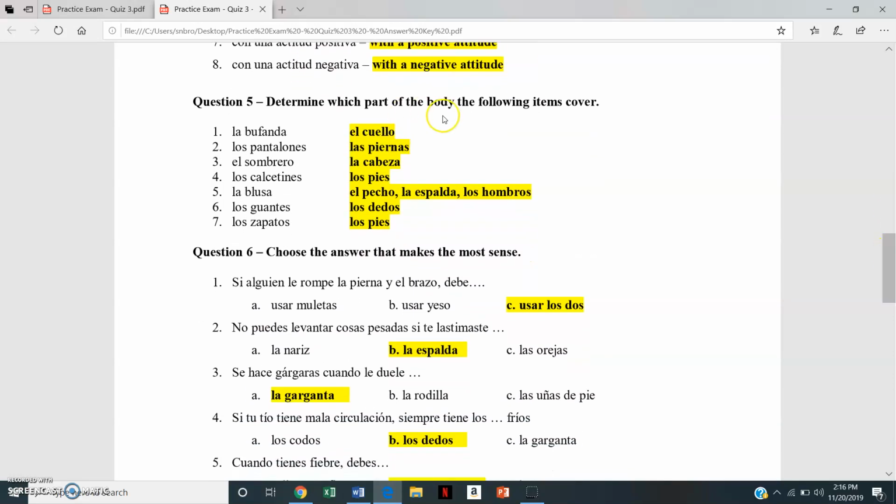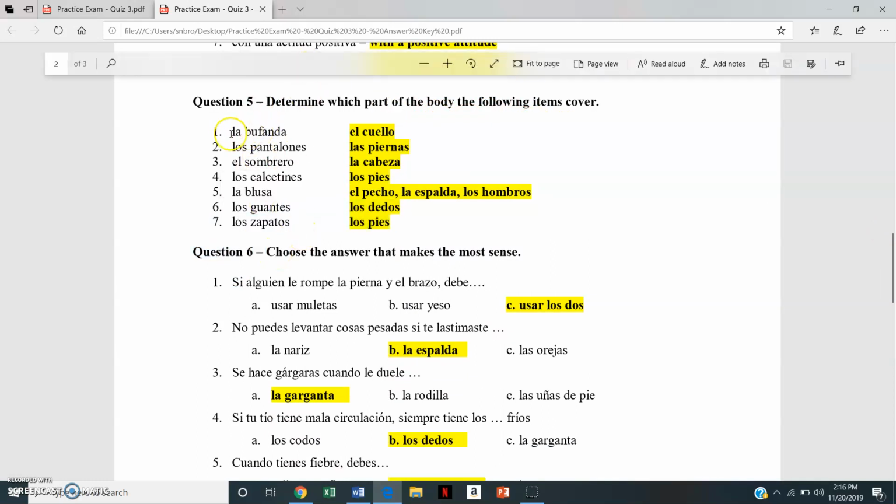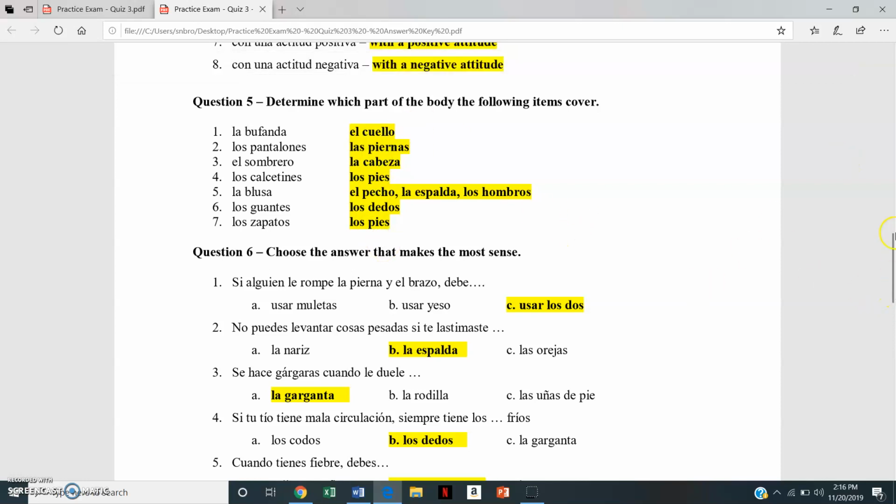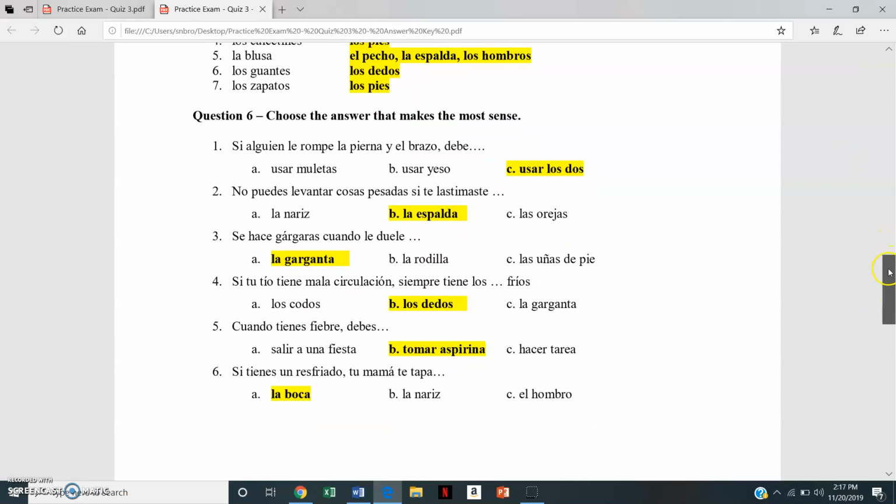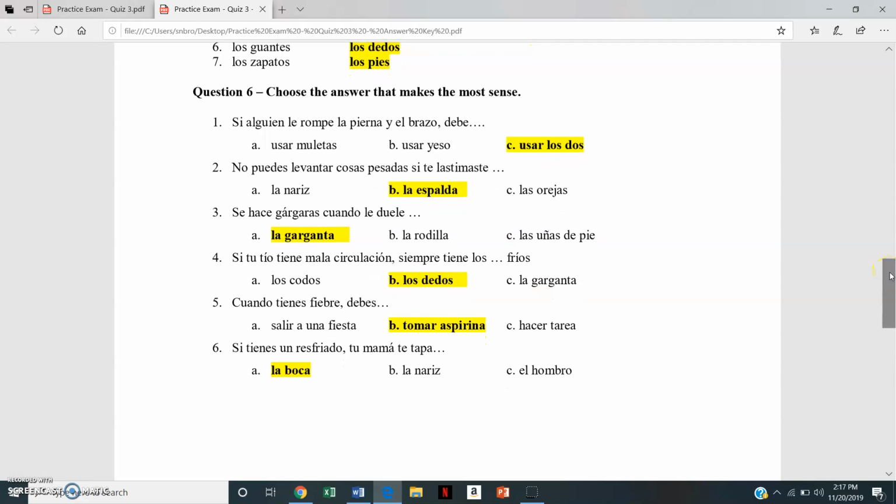Okay, here you're supposed to determine which parts of the body the following items cover. What would be a good thing to do as well is, if you don't know what these words are, look them up. The same thing here. If you don't know what these words are, you can look them up. Okay, we're going to go down here to the multiple choice. Just the same thing. If you are having issues understanding why these aren't the correct answers, then you can look up the words you don't understand.